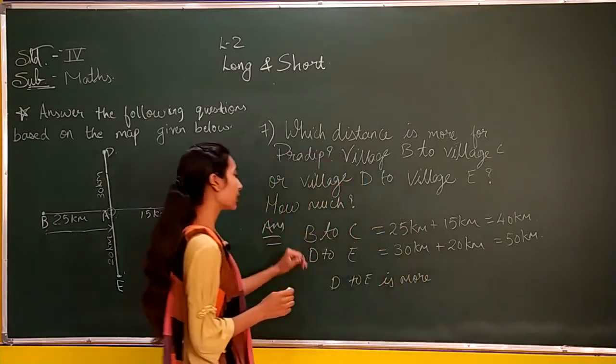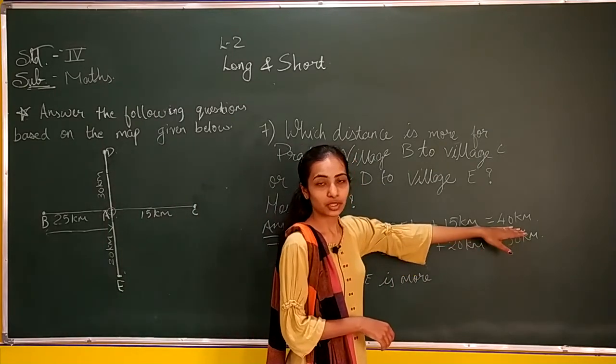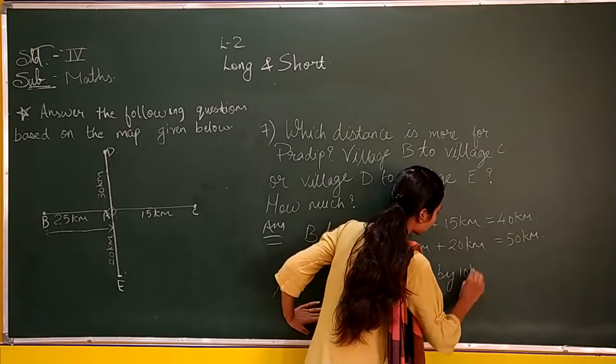And how much more is it? We have to say that also. How much more is it? 50 minus 40 is 10. So it is more by 10 kilometers.